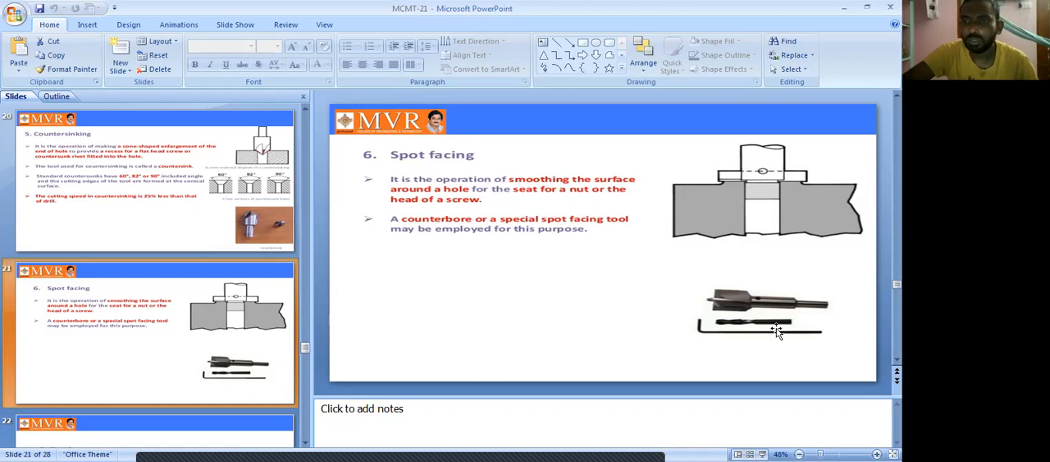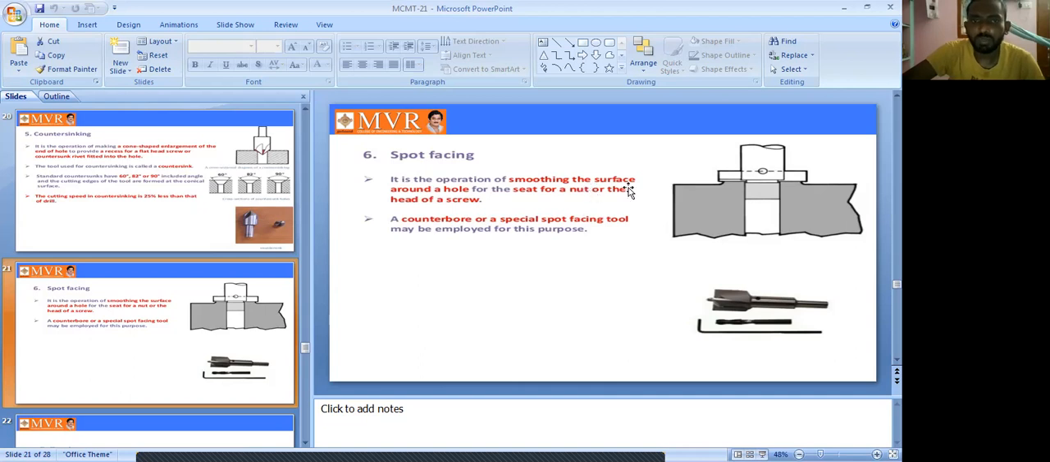So these are the tools of spot facing. In this operation we smooth the surfaces around the hole. So it is the smoothing of the whole surroundings. That is the meaning, that is the function of spot facing.